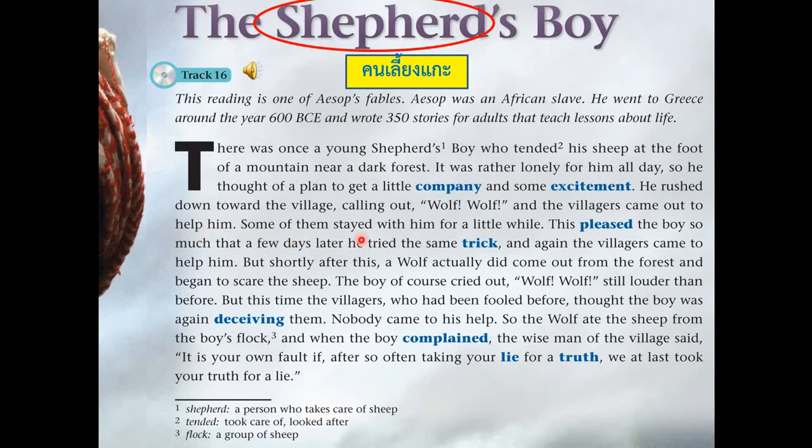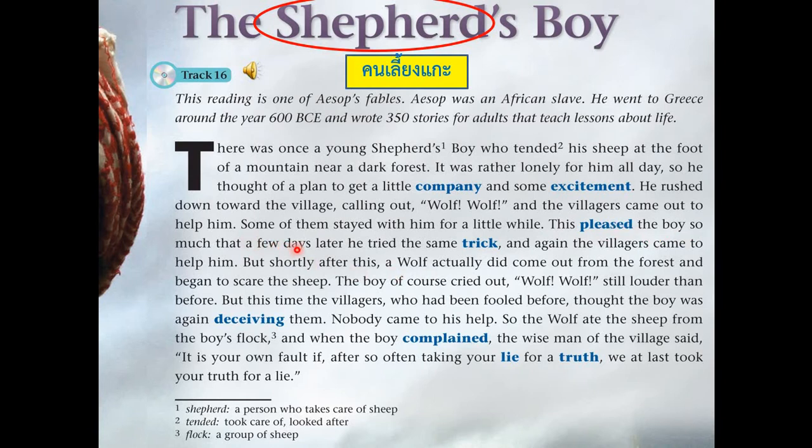Some of them stayed with him for a little while. This pleased the boy so much. After doing that trick, the boy was pleased. He is happy about that, knowing that just by crying wolf, villagers will come out and help him and stay with him.